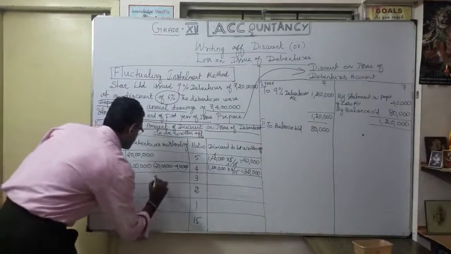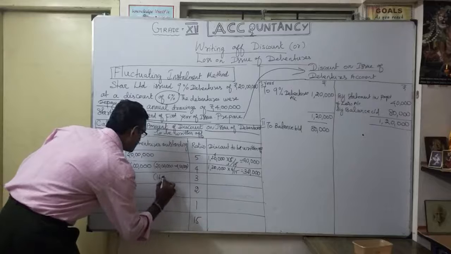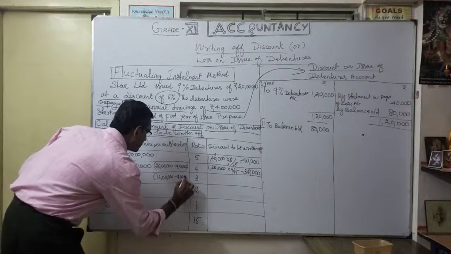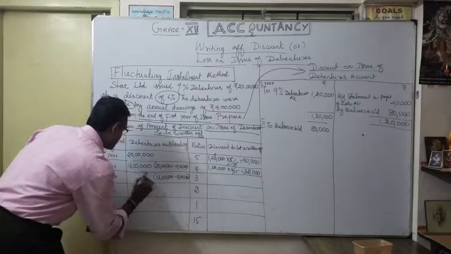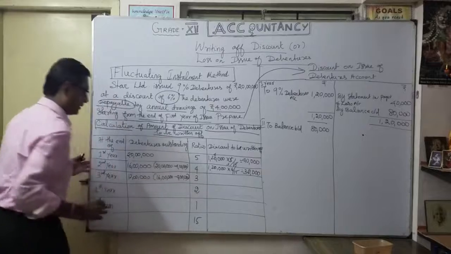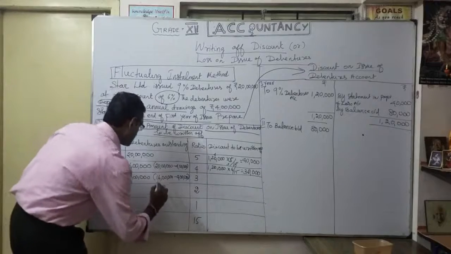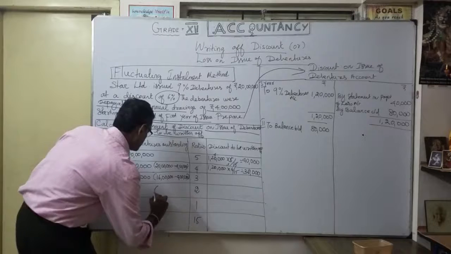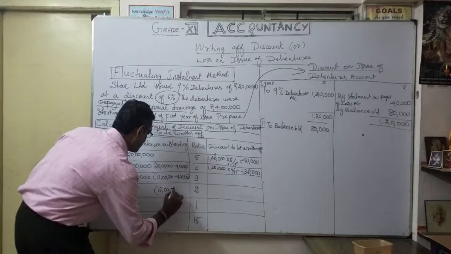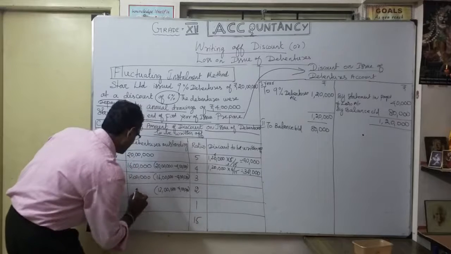In the third year, my balance is 16 lakhs minus 4 lakhs, so outstanding is 12 lakhs. Fourth year, my outstanding is 12 lakhs minus 4 lakhs, outstanding is 8 lakhs.